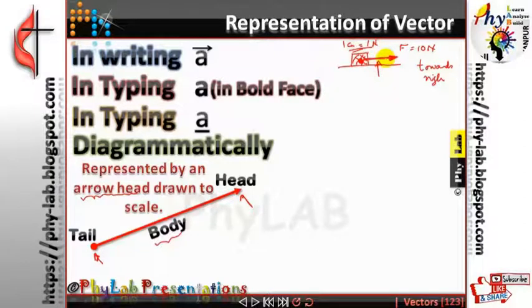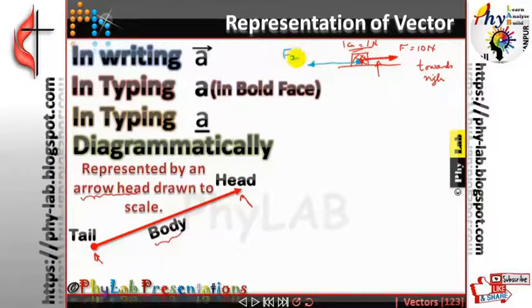Are you getting it? Similarly, if I say there is another force which acts on this box, let's say of 20 Newton, and this force is acting towards the left side. So I will draw another arrowhead, double the length of this. This arrowhead is just double the length and is drawn towards the left.